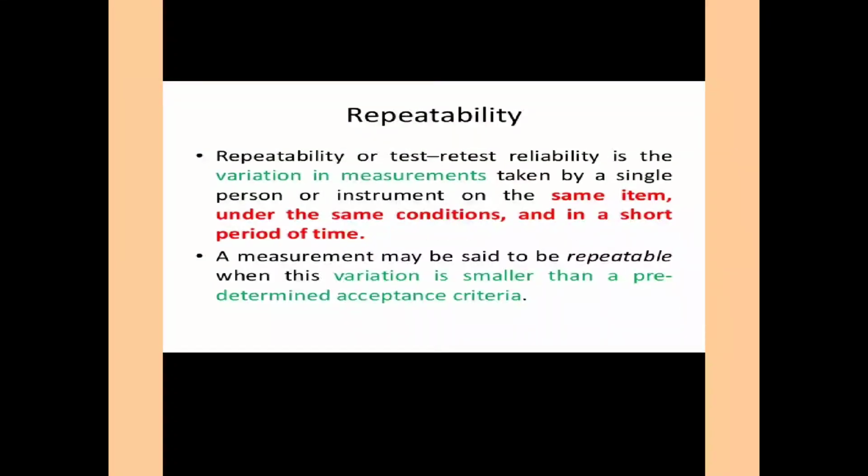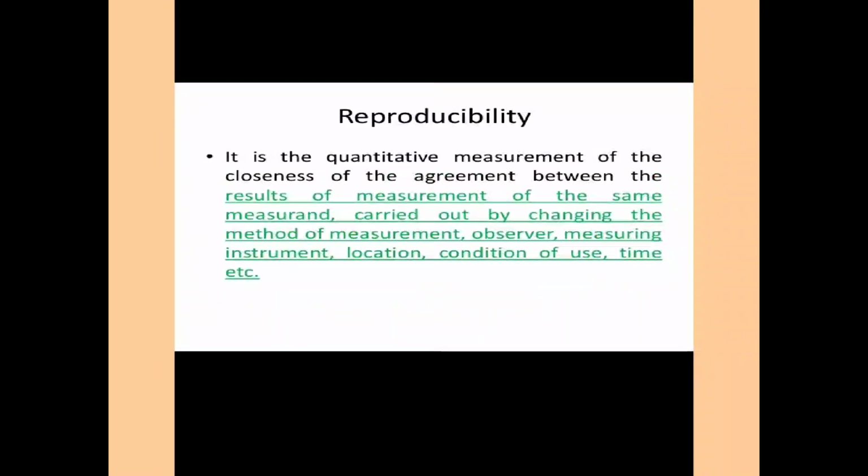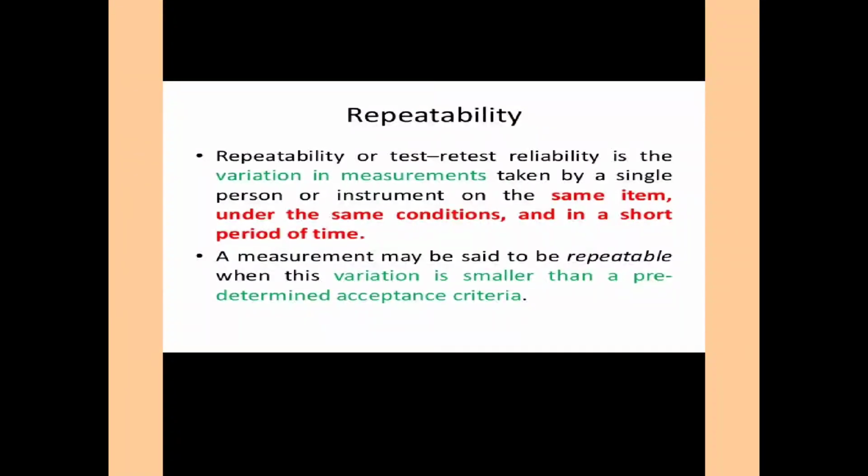The next definition is repeatability. Repeatability is defined as the closeness of reading obtained during multiple number of measurements of same quantity when individual measurements are carried out by same observer using same measuring instrument under same environmental conditions within short interval of time.